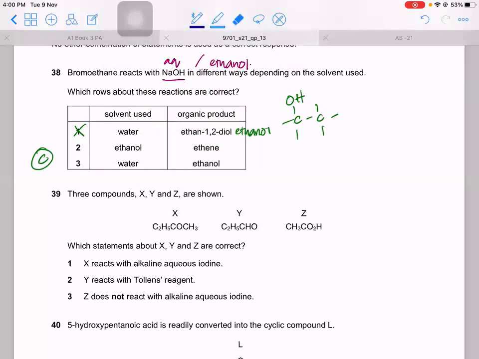So if you have bromoethane and you react this with ethanol, bromoethane reacts with NaOH and ethanol. So NaOH and ethanol will give you what? Elimination. It will give you an alkene. So this HBr will be gone. Ethene, that is true. With water, you will get ethanol. Yes, the answer is C.